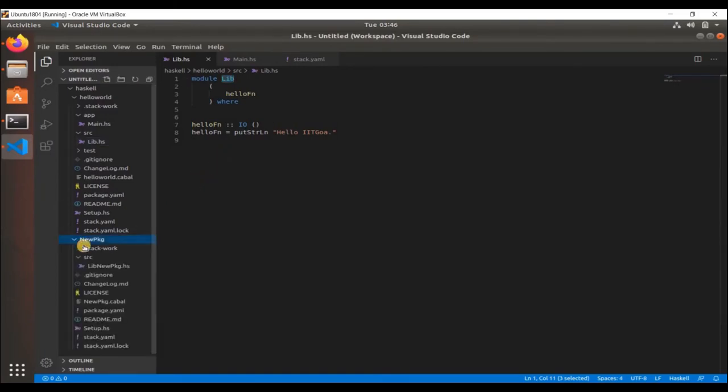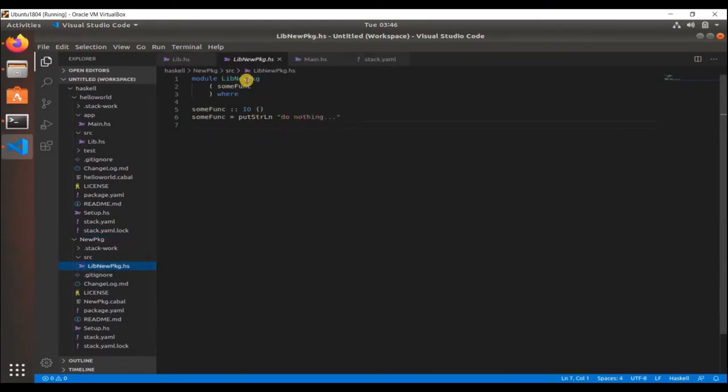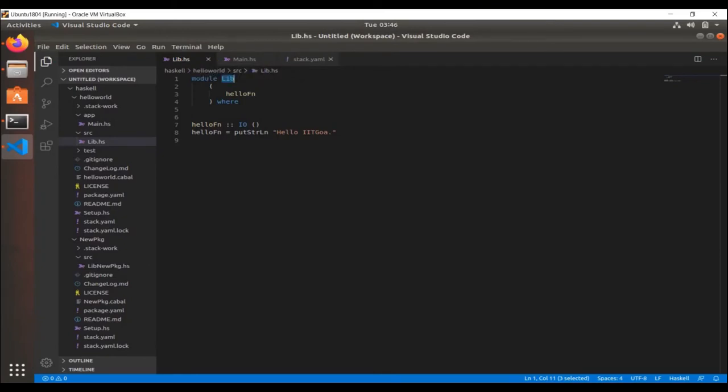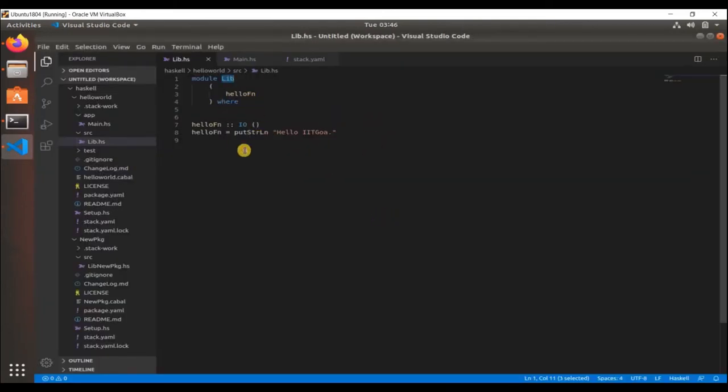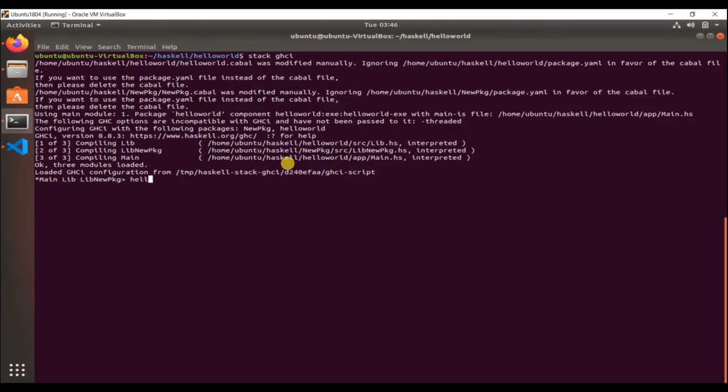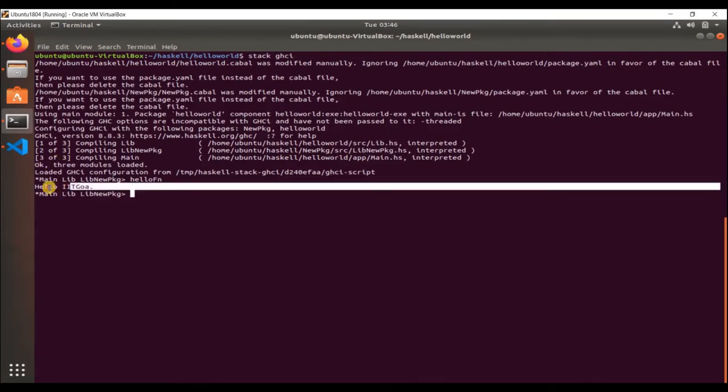So if you go here to new package, you can see lib new package, right? So this is what you have imported from there. Now let's see whether it's working. Okay, so yeah, the function was hello fn, that is "hello IIT Goa". So it has correctly run the function.